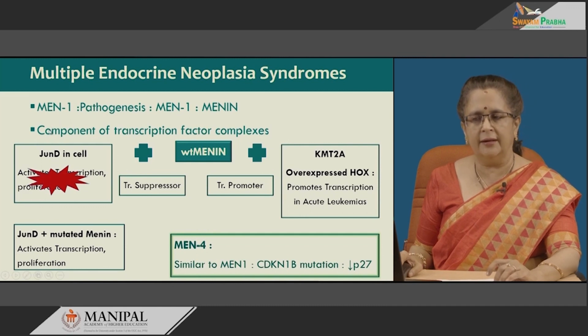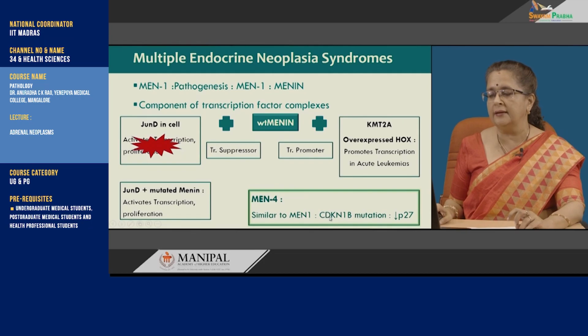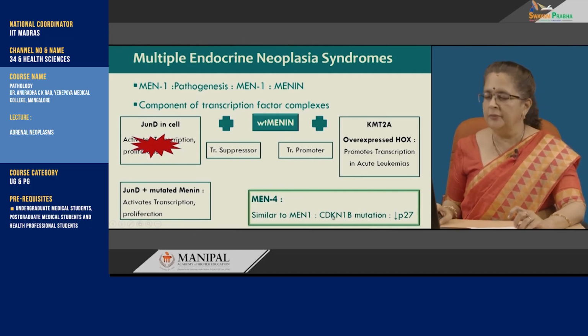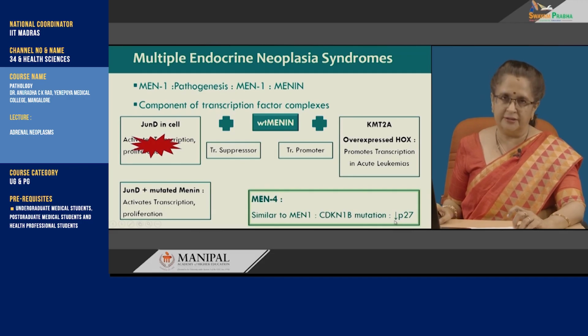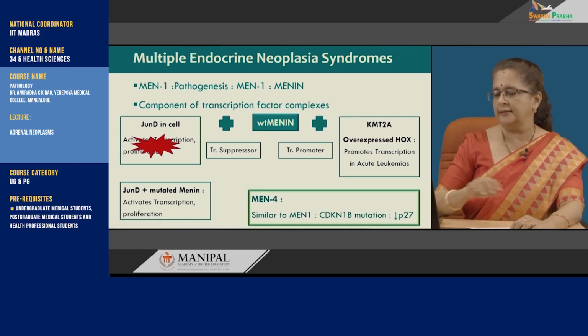MEN4 is similar in all aspects, the only difference from MEN1 being in the genetic factor, that is here it is CDKN1B mutation, and this downregulates p27. p27 is an important inhibitor in the cell cycle.